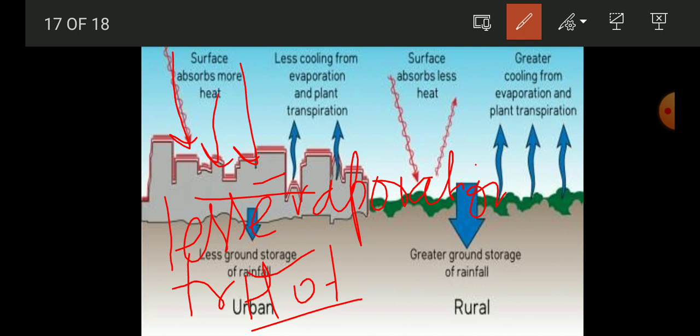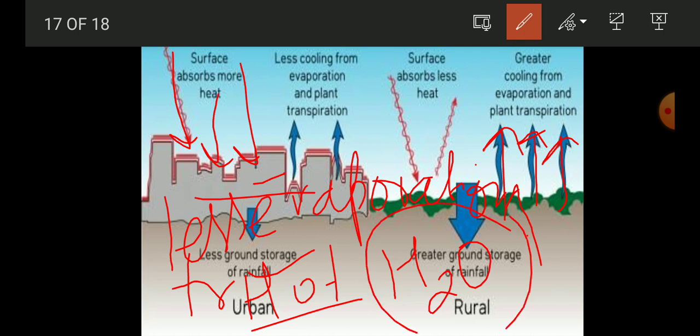But what is happening in the rural area? More and more trees are present, and free lands are present in the rural area. So on that land the evaporation of water is more, and when the water is evaporated it forms water vapor. So water vapor is present in the atmosphere, and that is why people feel cool in that area.